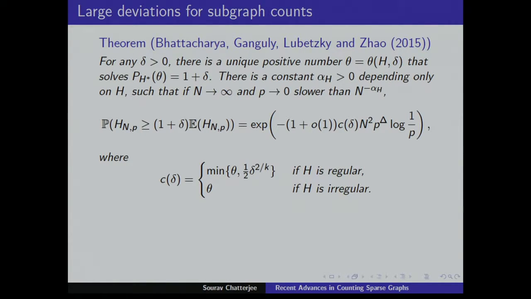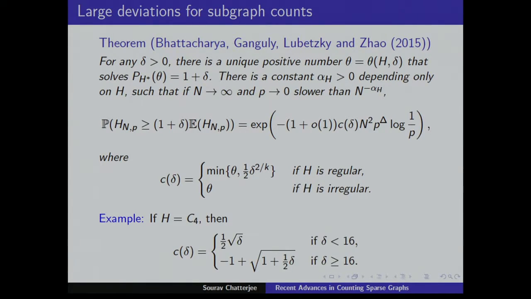So there is some constant alpha, so that if p goes to 0 slower than n to the minus alpha, then this probability behaves like n squared p to the maximum degree. Here Delta is the maximum degree, times log 1 over p times a constant depending on delta, where the constant is theta if H is irregular, where theta solves the equation, and the minimum of theta and half delta to the 2 over k if H is regular. So k is the number of vertices in H. Okay, so this is the exact solution.